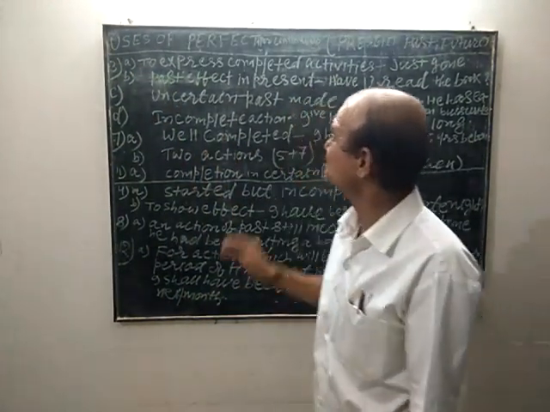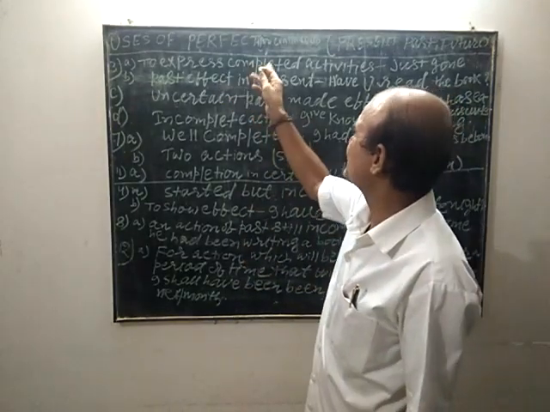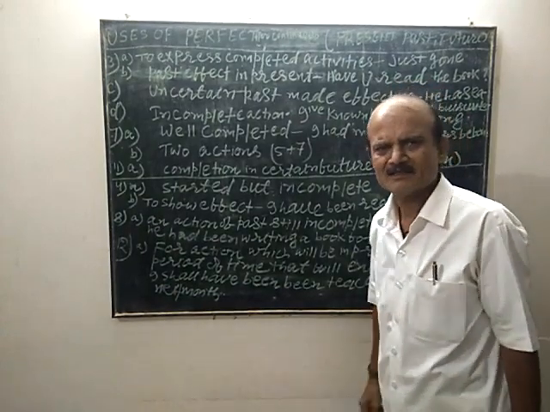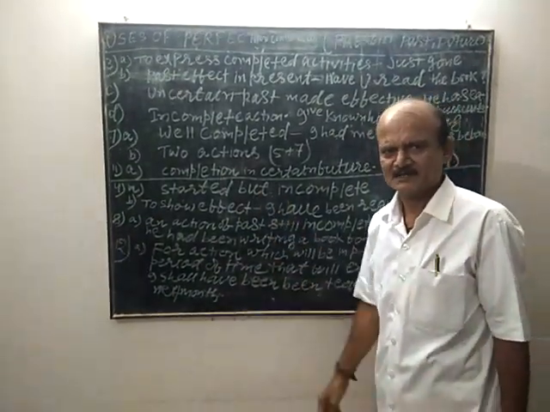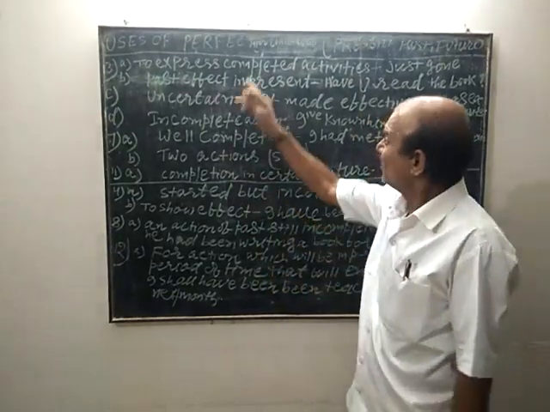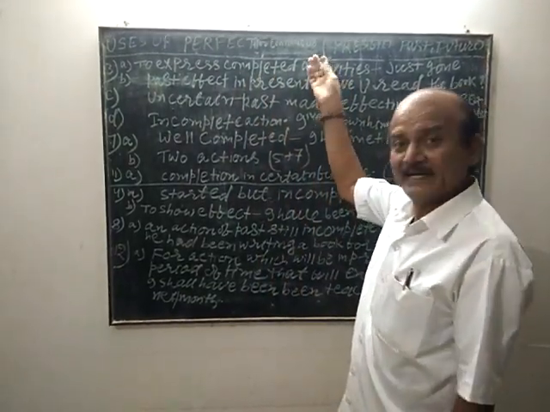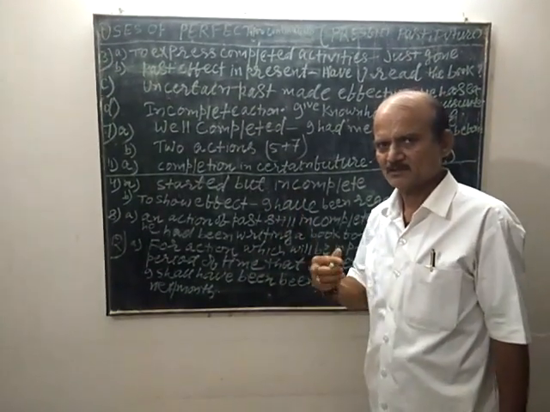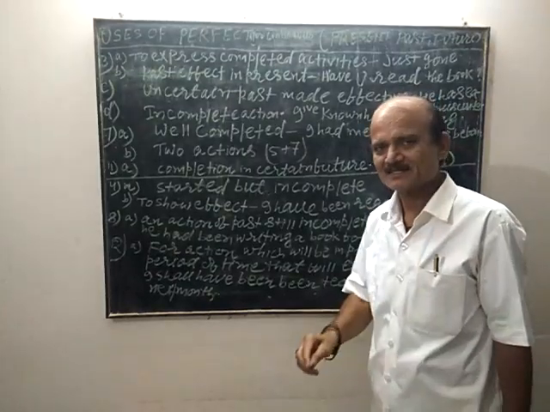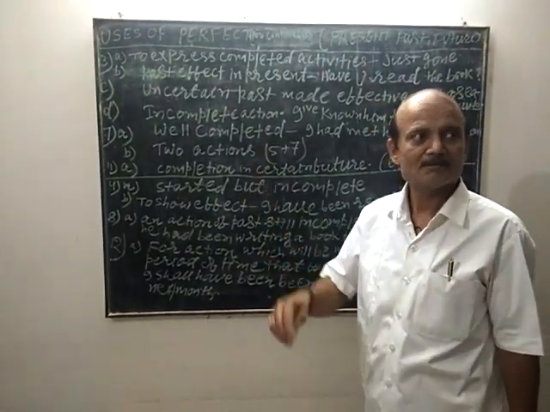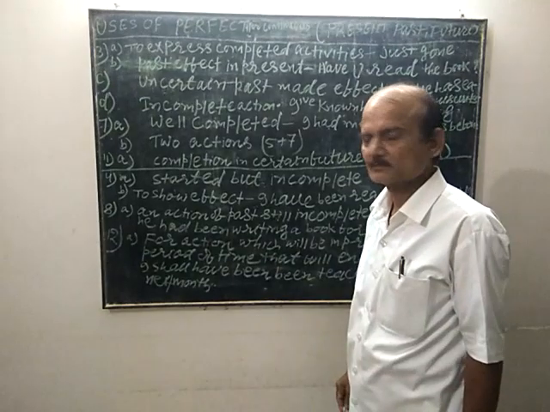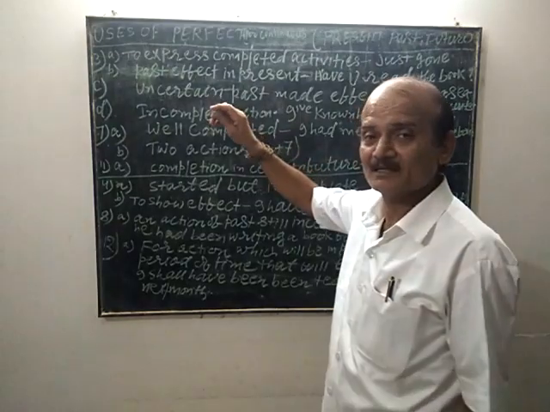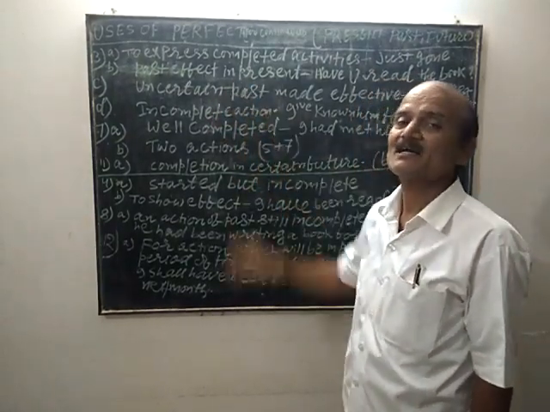Present perfect tense is used to express a completed action or activity. Although it is in past, I have taught you, the work of teaching is over, yet the effect of my action, it is expressing the action which had just completed.